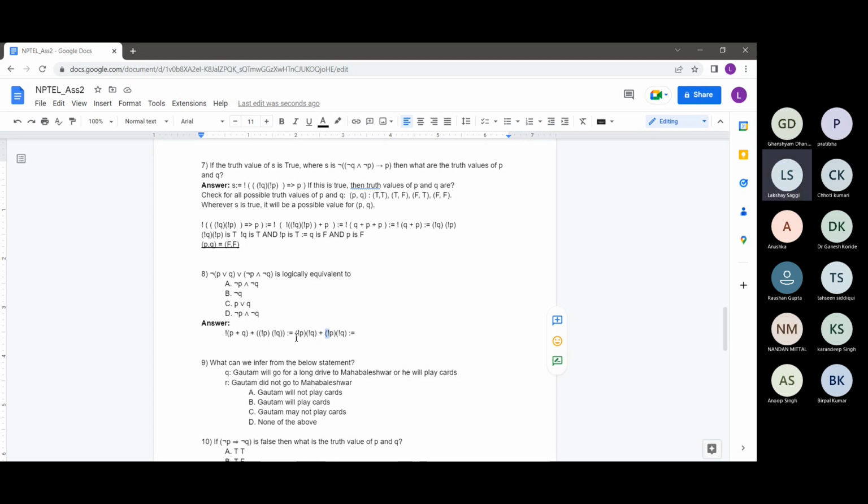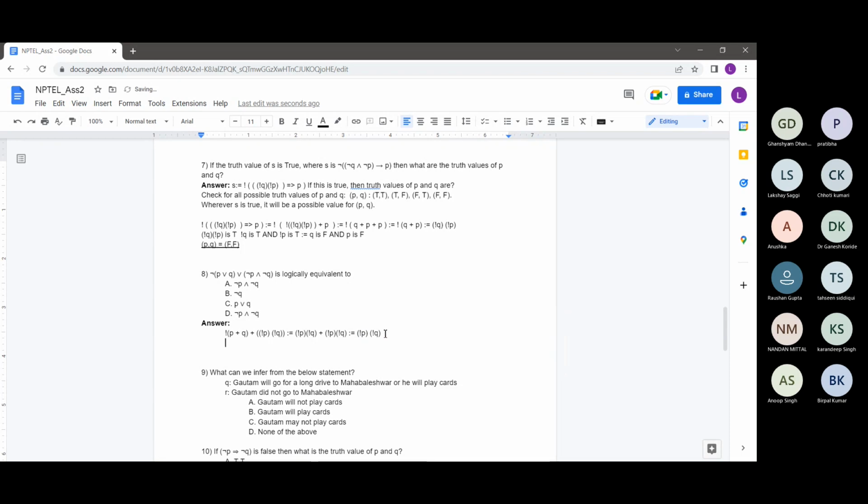So basically, as you've seen, both expressions are the same, right? Some expression A plus the same expression A, the OR operation will return that expression A itself. So this will be equivalent to not of P times not of Q only. A pretty straightforward answer. So not of P and not of Q. So that is option A.